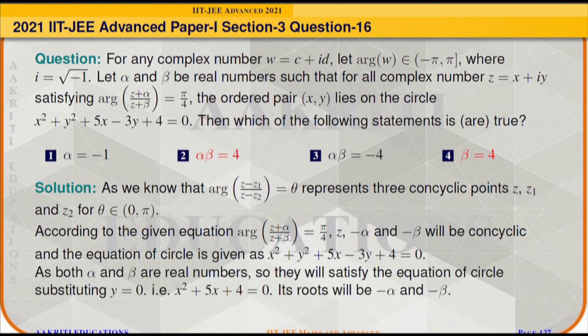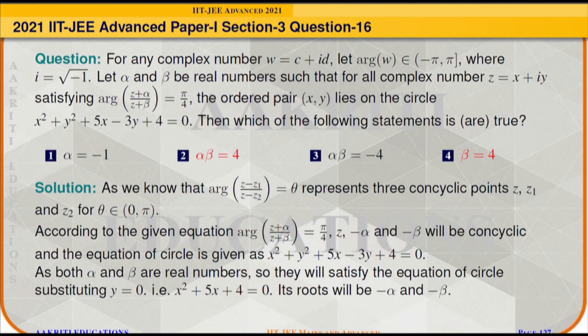Now it is also given that alpha and beta are real numbers, and in the Argand plane the real numbers will lie on the real axis. So the imaginary part will be equal to 0. It means y will be equal to 0, and to find the value of alpha, if we substitute y equal to 0, then we will get the quadratic equation x square plus 5x plus 4 is equal to 0.